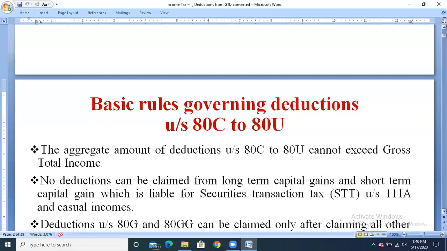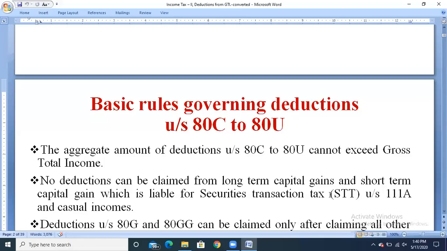Deductions will not be applicable for casual incomes as well as long-term and short-term capital gains only if they are liable for securities transaction tax. That is nothing but securities or shares listed in the stock exchange. When shares listed in the stock exchange are sold, we are supposed to pay the tax to the government on that income. So the deductions will not be applicable for long-term capital gain and short-term capital gain which is liable for securities transaction tax under section 111A, and casual income.